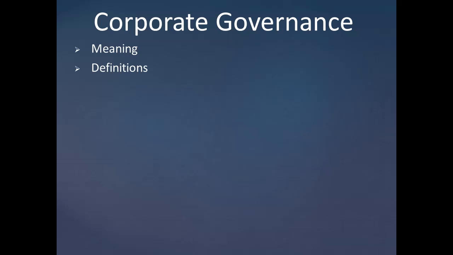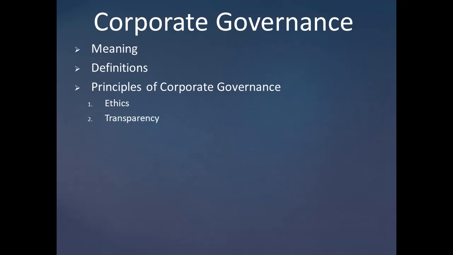Next are the principles of corporate governance. The first one is ethics. A company must observe ethical standards. Deviation from ethical principles corrupts organizational culture and undermines stakeholders' value. The next one is transparency, which involves explaining a company's policies and actions to those to whom it owes responsibilities. Transparency leads to appropriate disclosures without hiding.